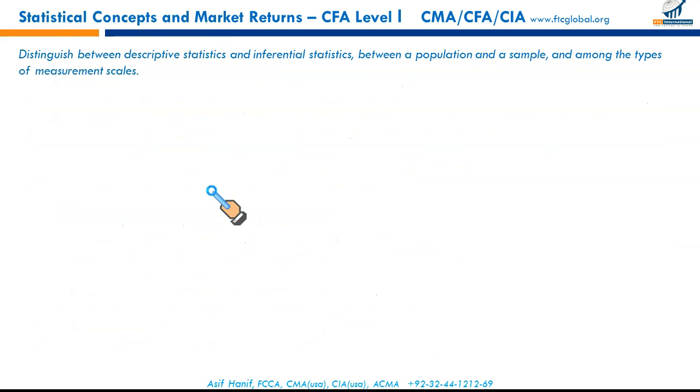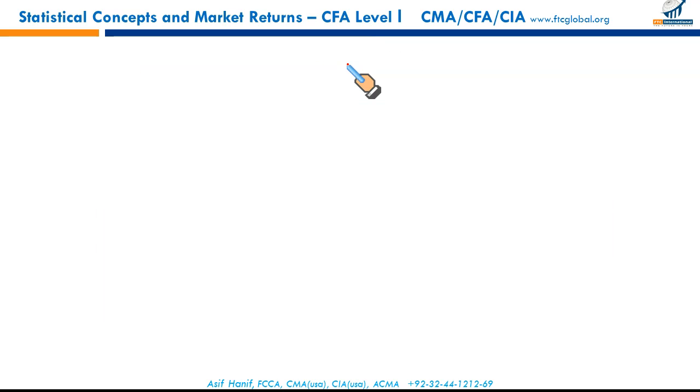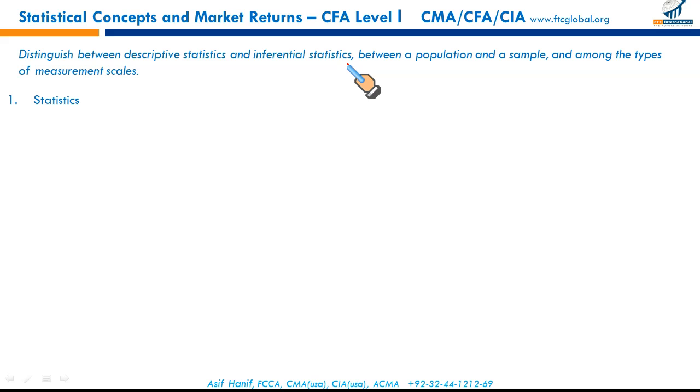So let's get started, first with distinguish between descriptive statistics, inferential statistics, between population and sample, and among the types of measurement scales. First of all, what is statistics? Statistics specifically refers to data. We are interested in specifically returns. So statistics is used to refer to returns or data and the methods we use to interpret and analyze the data. That is statistics, right?